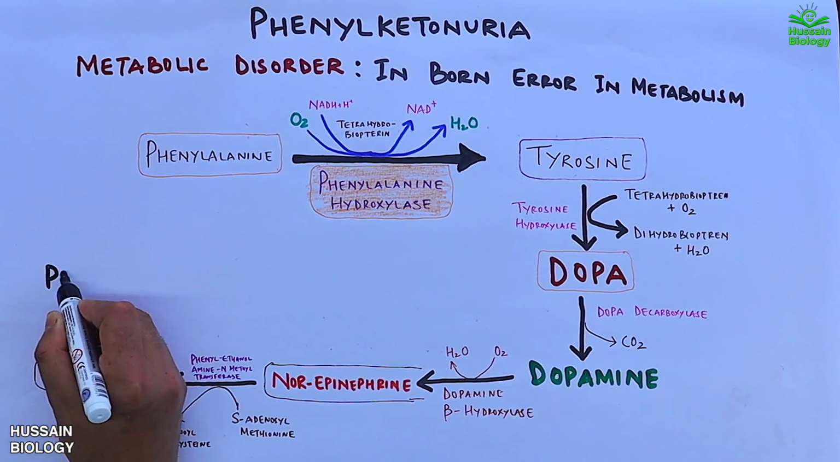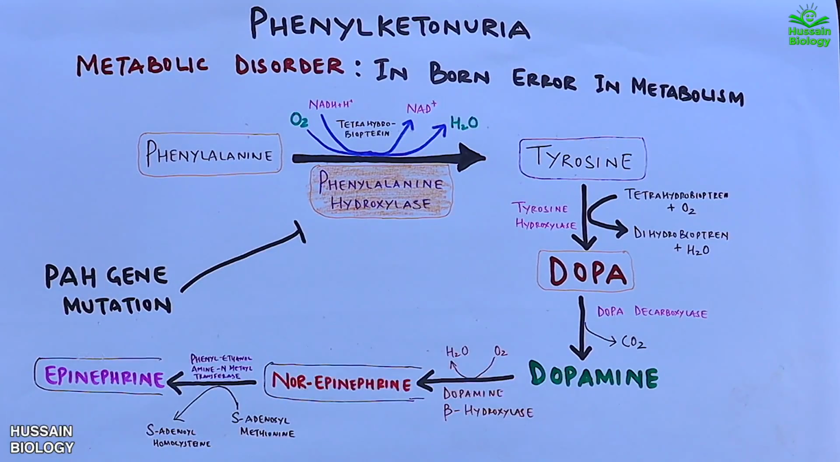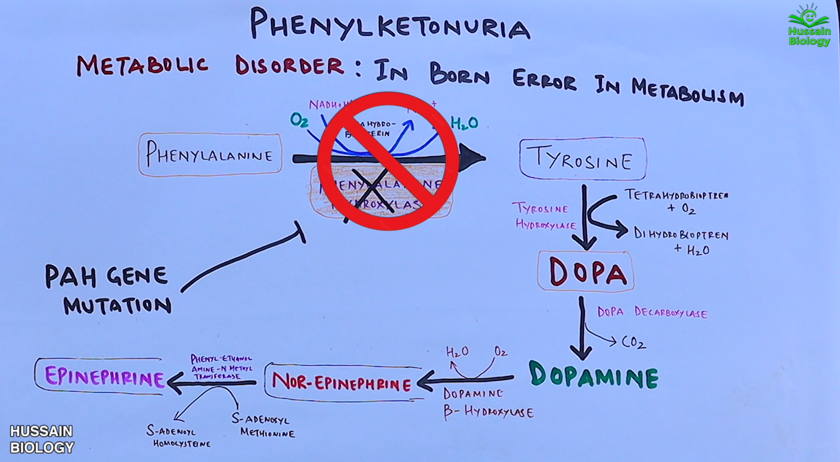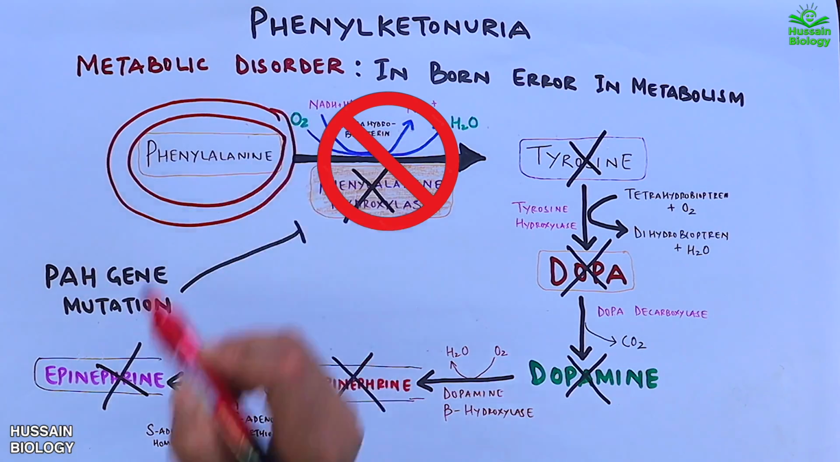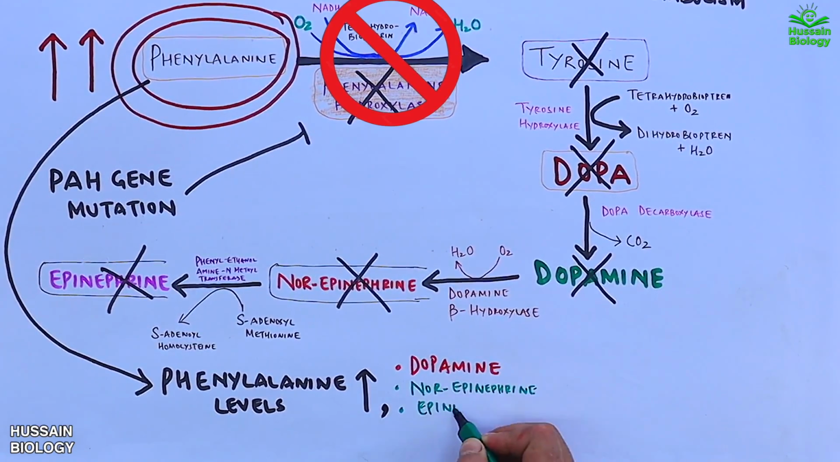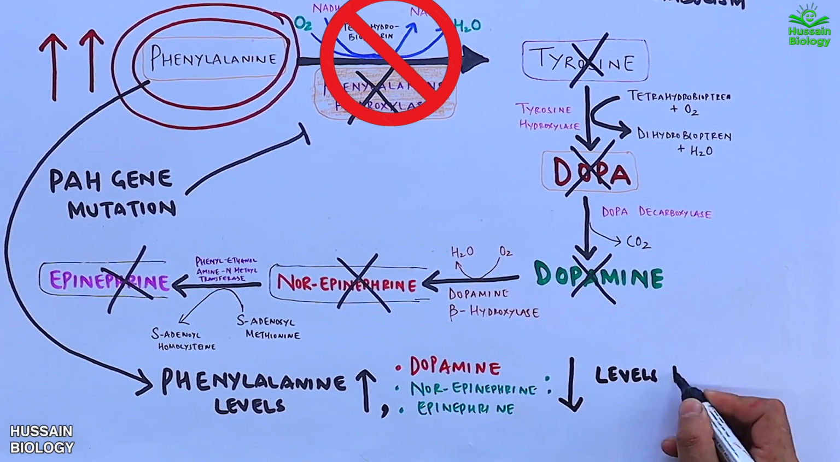But when we have the PAH gene mutation, at that time the phenylalanine hydroxylase enzyme ceases to exist, which means phenylalanine will not be converted to tyrosine and we will be devoid of any further reactions. So we can say there will be absence of tyrosine, dopa, dopamine, norepinephrine or epinephrine. So all the enzymes cease to exist here. And the final outcome of this mutation is accumulation of phenylalanine. That means phenylalanine levels shoot up in the blood and dopamine, epinephrine and norepinephrine come down.